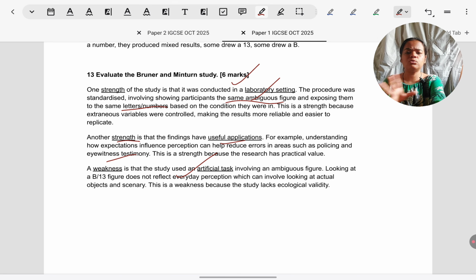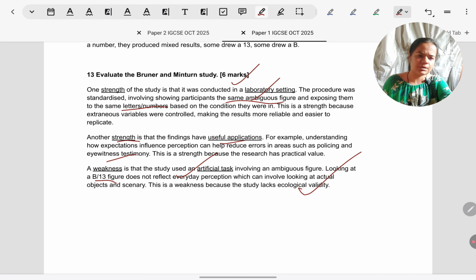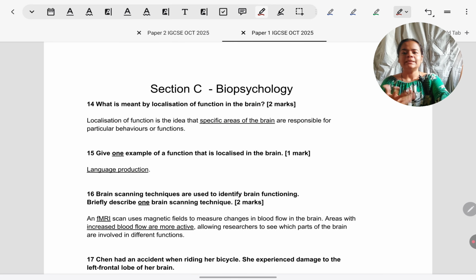Make sure to point that. Don't give generic points. It was artificial, so it has low ecological validity. Ambiguous figures, seeing B13, the confusion does not happen in real life, so it lacks ecological validity. Next section was biopsych. Okay, let's go over it quickly.